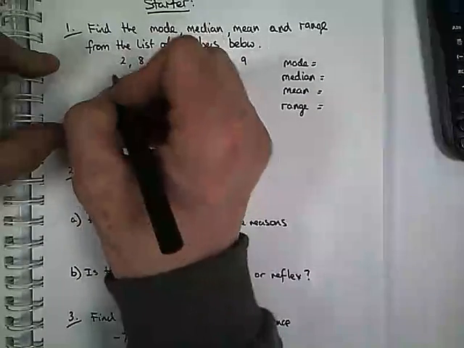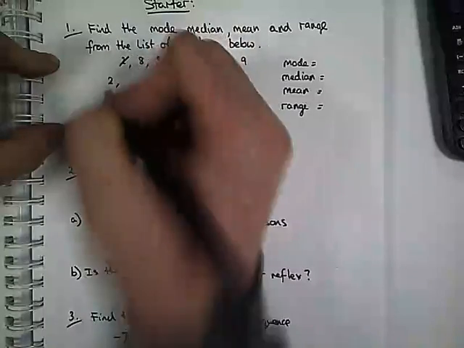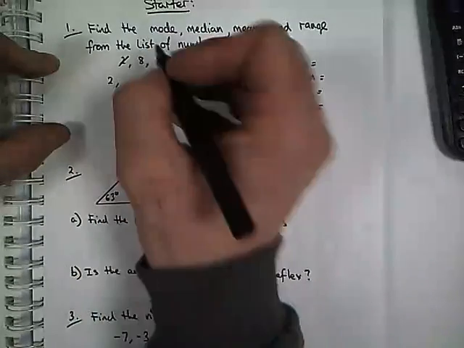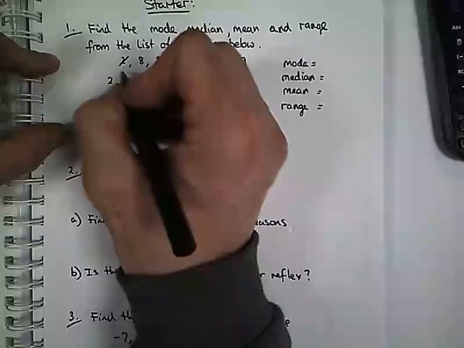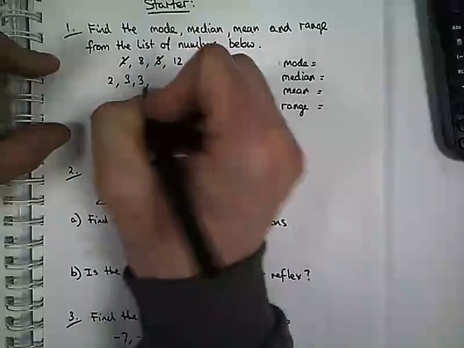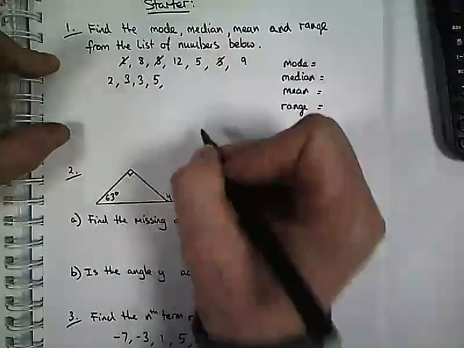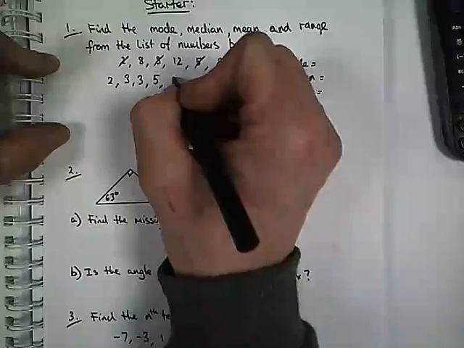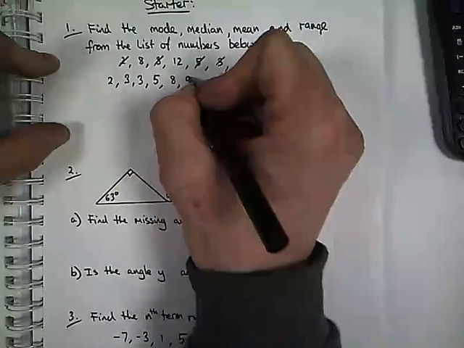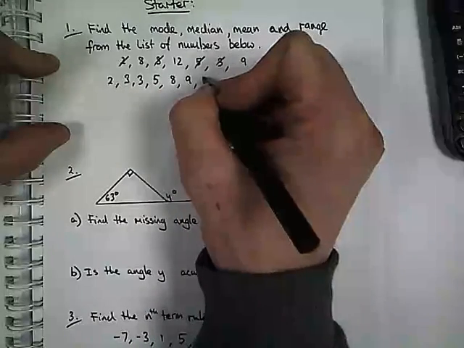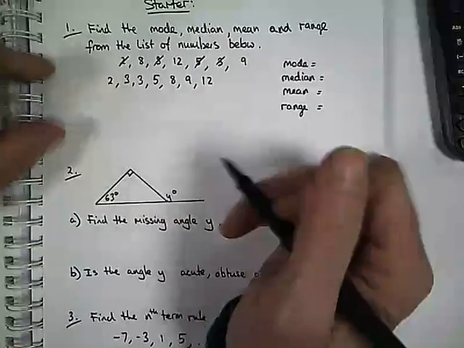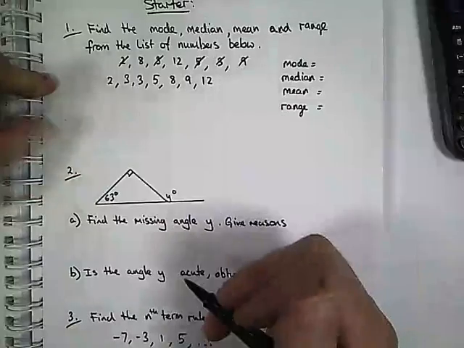So the smallest number is 2, cross it out so I don't use it again. I've next got 2 3s, so I'm going to put 2 3s in my list, cross them off, don't use them again. Then I've got a 5, then I've got an 8, then I've got a 9, and then I've got a 12. So now that I've got them all in order, I can find out some values.